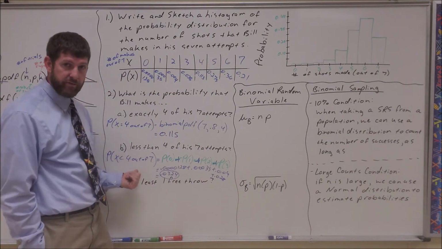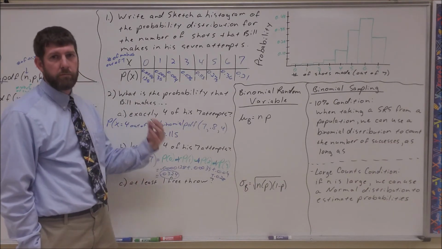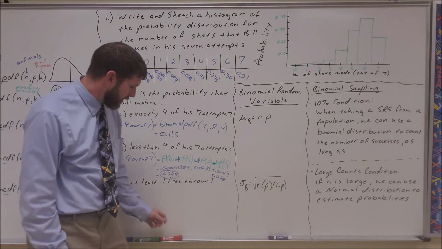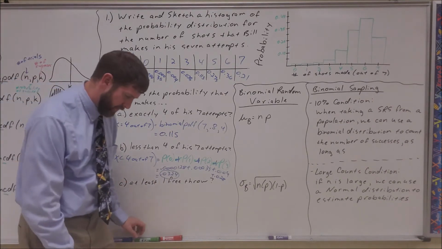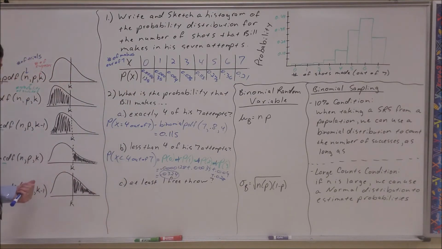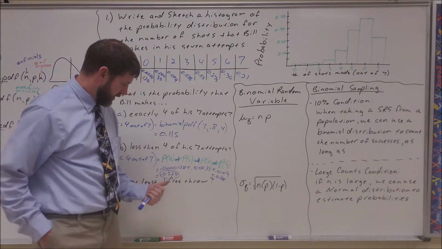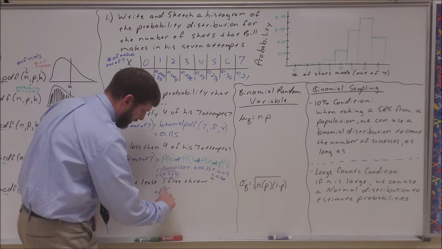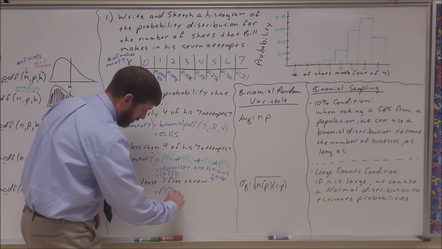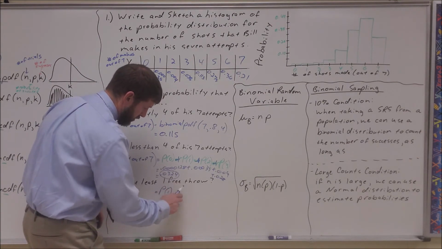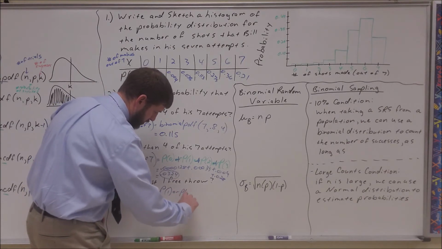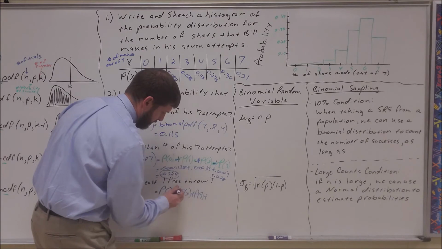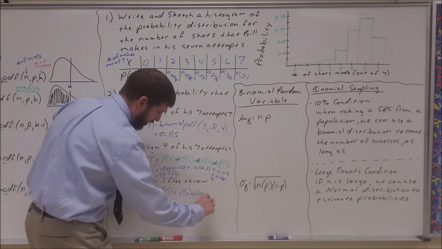Okay, so less than 4, I would do binomial CDF for 3. Now, what if I wanted at least 1 free throw? Okay, so at least 1 free throw means what? The probability of at least 1 means I could have 1 or 2 or 3, all the way up to 7, where or just means add.